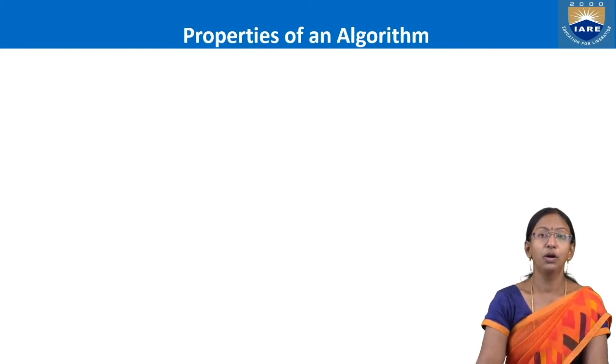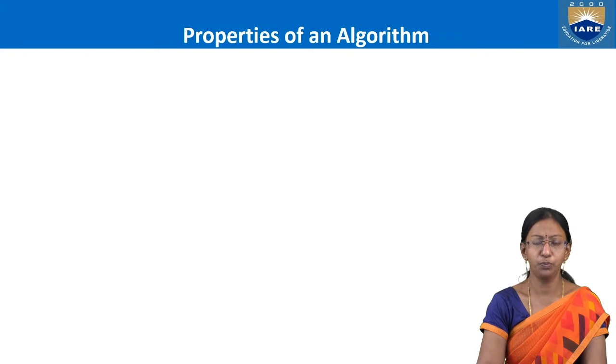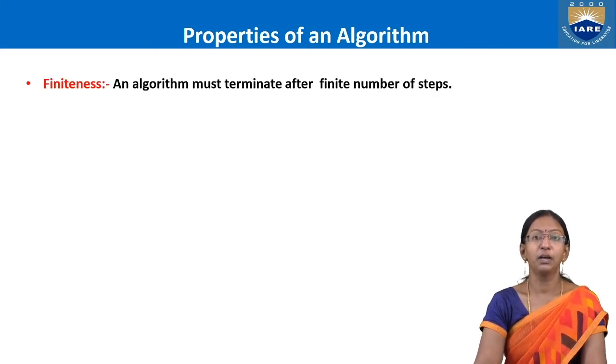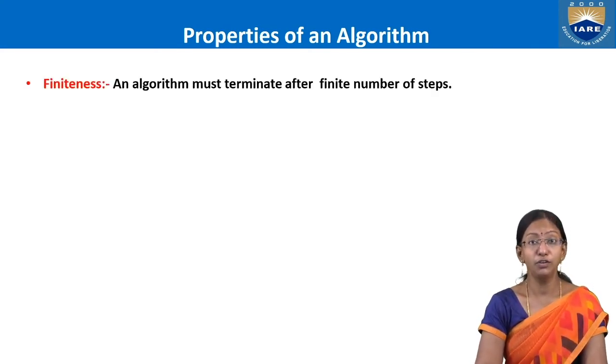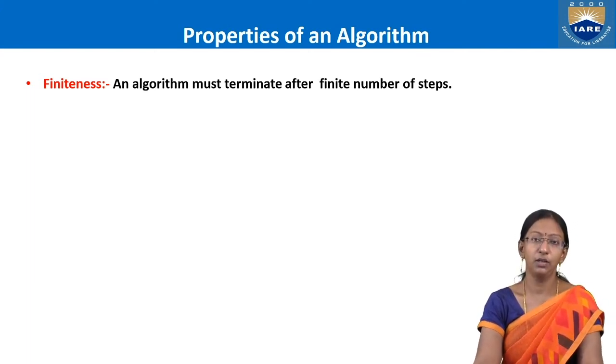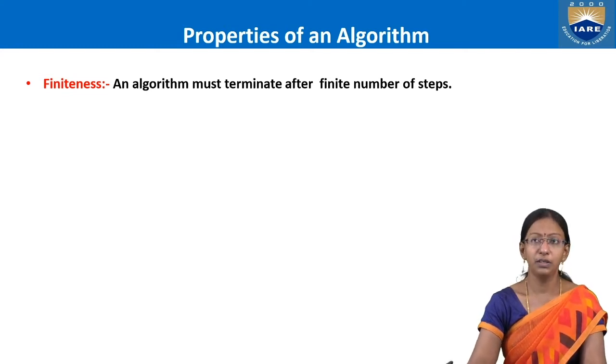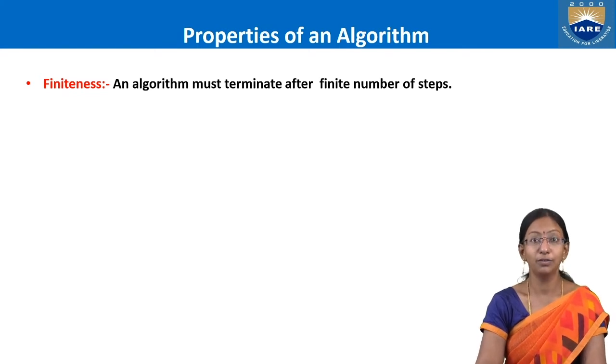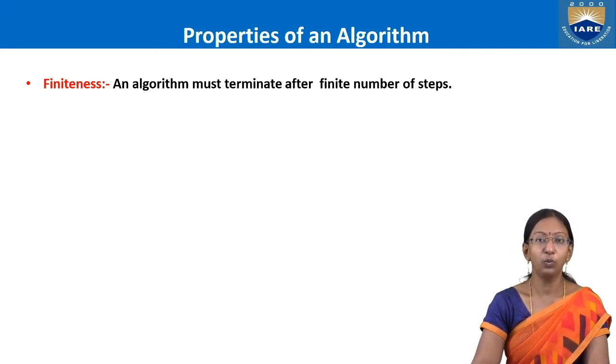Am I right? So what are all the properties an algorithm should have so that we call it an efficient algorithm? Let's have a look at the properties. First one, finiteness. That means a solution which you give to any problem must be in a countable number of lines. It should not be an infinite number of lines. You go on and on and on, and you will get a solution on one fine day. That should not be the answer for any question, right? So any solution must be in a countable, finite number of steps.